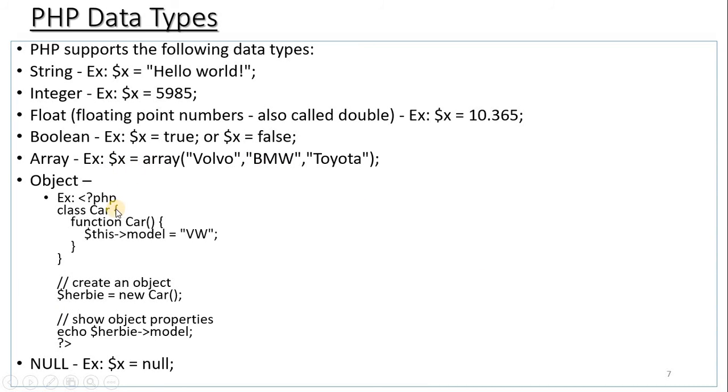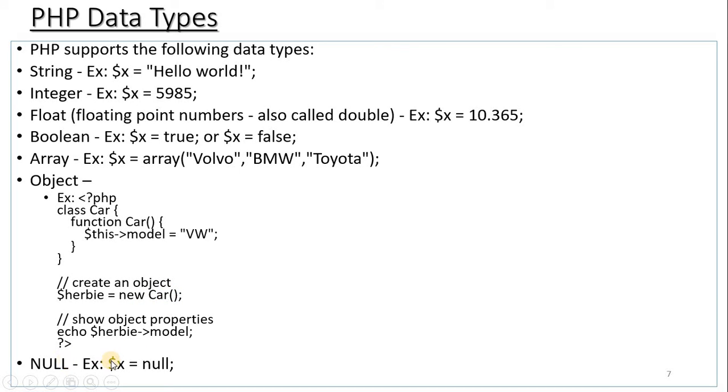Now coming to the next one, object. Here you are supposed to create an object for a class. You create an object using the new operator. New is used for dynamic memory allocation, so the new operator is used for creating an object. Here the class is car, class car, and in this class car you are going to declare some functions. Herbie is equal to new car. See here I am using a dollar symbol before that. So Herbie is an object for the class car.